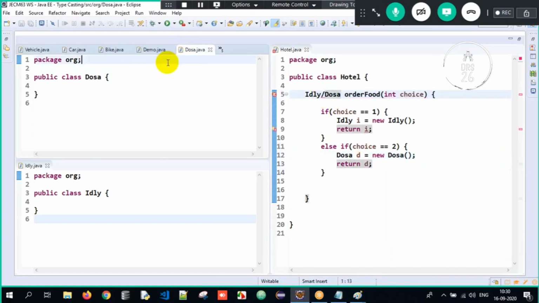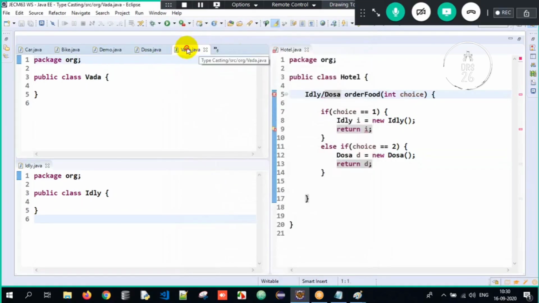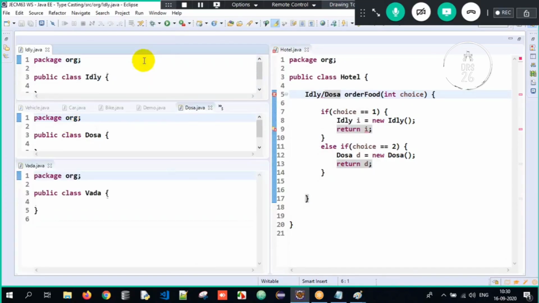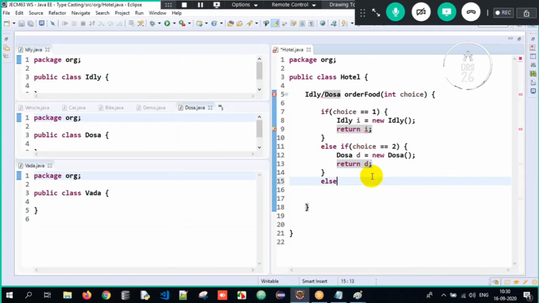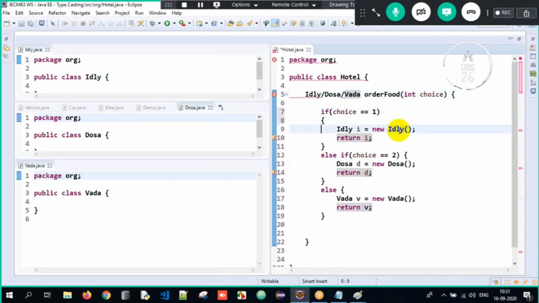Imagine I have one more class called vada. Whichever vada you like, you write it down. Idli, dosa, vada, so we have three classes. Over here I'll have an else block. If it's not 1, not 2, then obviously it will create a vada object and give you vada here. Return v. So what should be the return type? The return type should be vada here. So this is all about the program here.